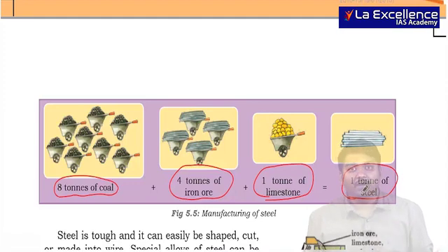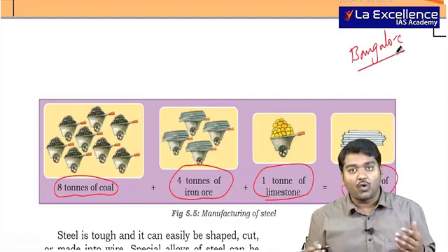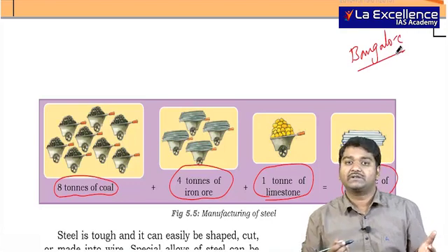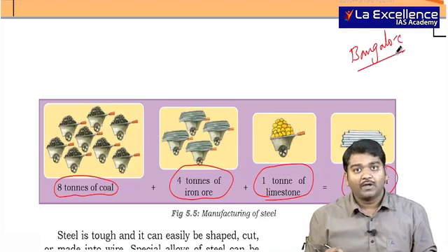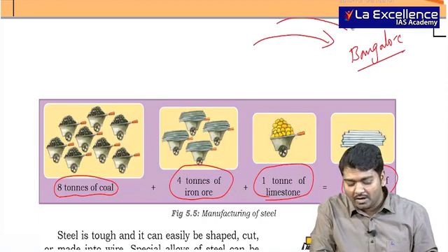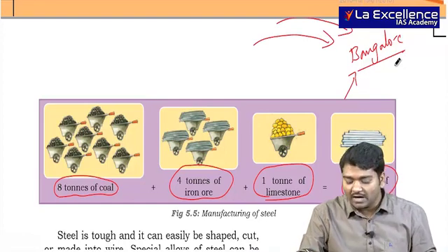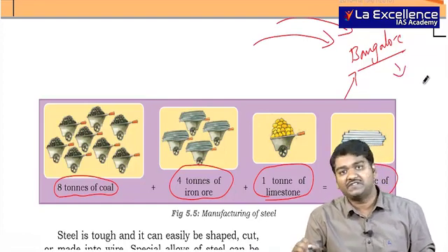What is this? See, let me take, I am establishing an iron and steel industry in Bangalore, where I do not have coal reserves, I do not have iron ore reserves as well. Now, I have to get iron ore, I have to bring coal, I have to bring limestone, and what is the output? Only 1 ton of steel.